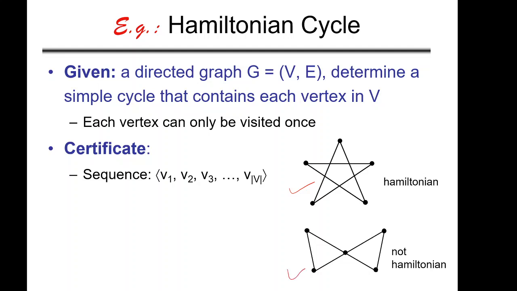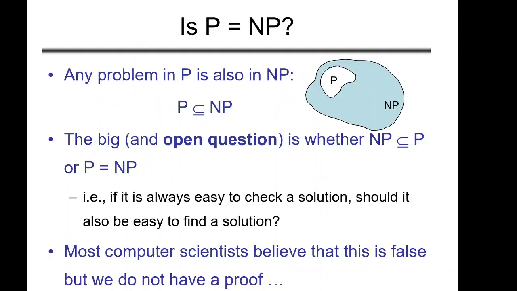If you give me this, I can verify that no, this is not a Hamiltonian cycle. Why? Because this vertex is repeating. So I cannot come back to this. If I start like this, I cannot come back to this vertex without repeating it. So this is not a Hamiltonian cycle. This is also easy to check, right? So when in polynomial time I can verify the solution, we call such a problem an NP problem.